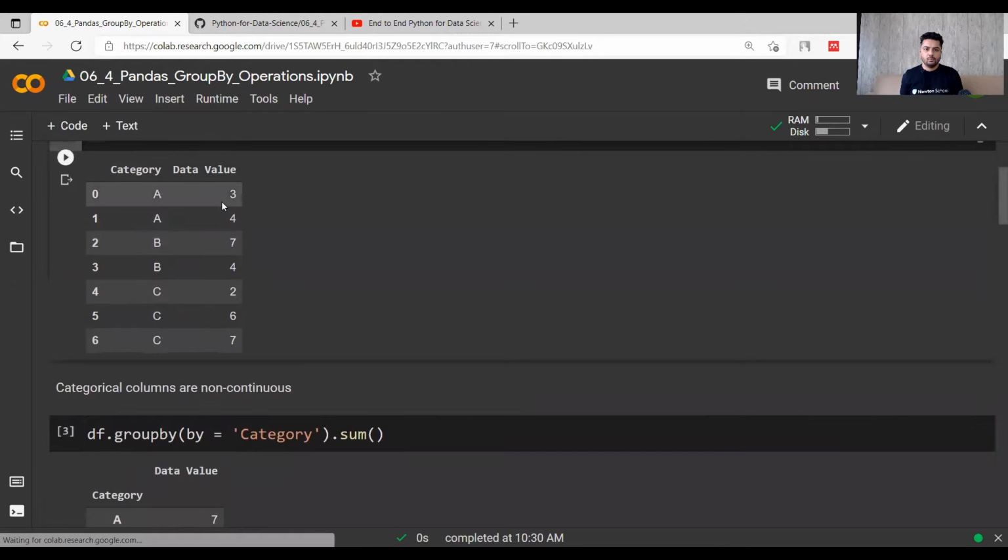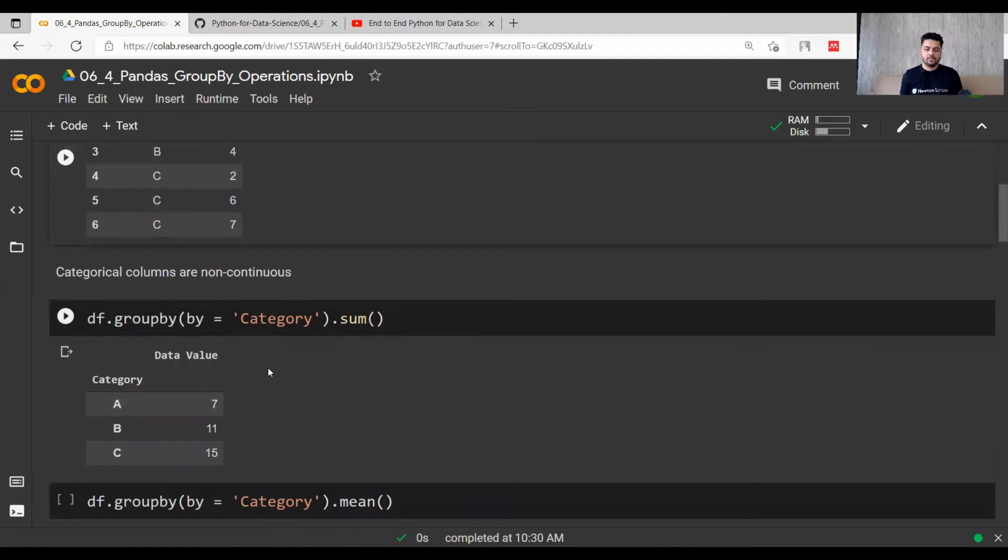Now if you do the addition between A, both values, 3 plus 4 is 7, 7 plus 4 is 11, and 2, 6, 7 for the C is equal to 15. So the summation is done according to the categories. So this is how we can simply combine all the categories using the group by function with the sum. Now the same thing can be done for the mean also.